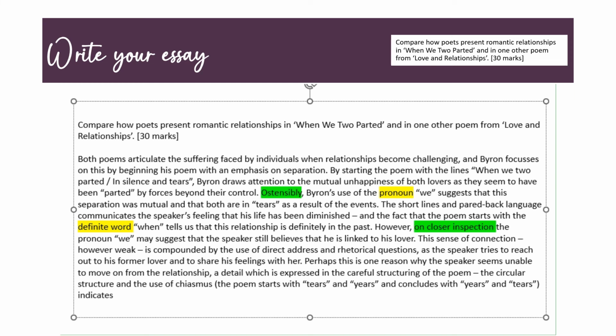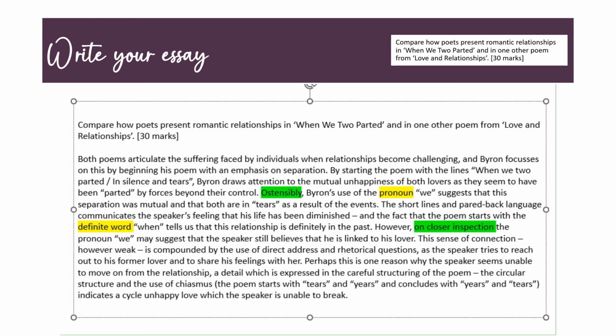And the reason why this circular structure and this chiasmus is really interesting in this poem is because it creates a kind of cycle, a circle in which the poet is stuck and he's unable to move on from that. So this indicates a cycle of unhappy love which the speaker is unable to break.